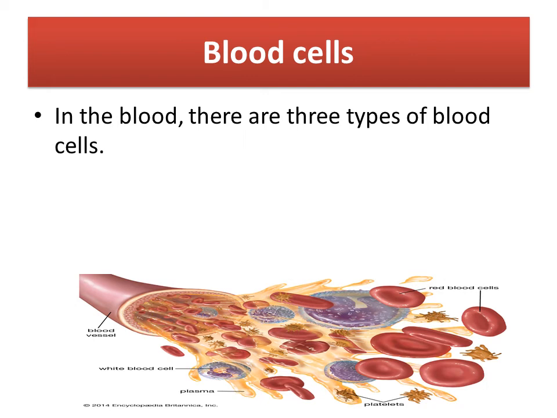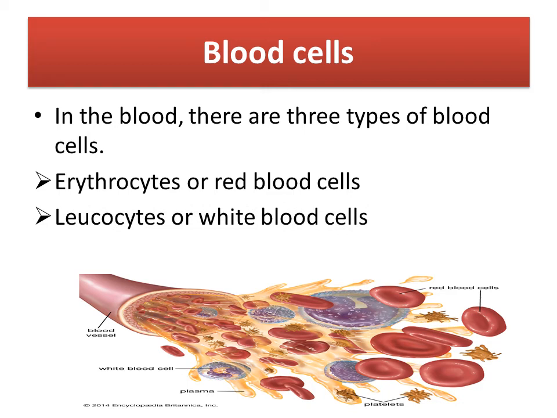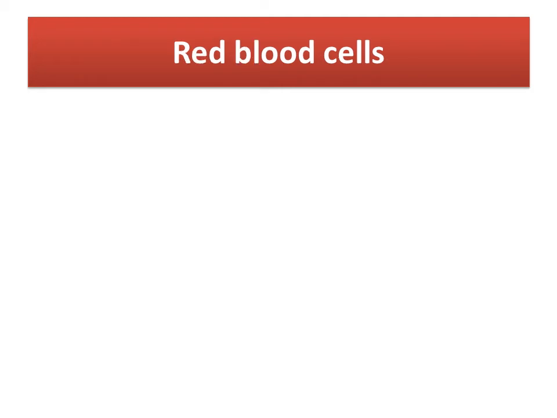Then we will discuss the blood cells. In the blood there are three types of blood cells. First is the erythrocyte. Erythrocytes are also called red blood cells. Second, leukocytes. Leukocytes are also called white blood cells. And third, thrombocytes. Thrombocytes are also called platelets. Then we will discuss them one by one.